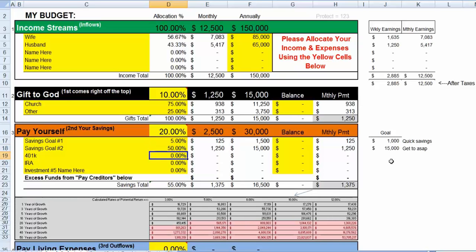That gets us to our 15,000 over here right away. Then 401k, let's do 25% there. As you can see, we've allocated 80% of that so far. So let's just put the remaining 20% into an IRA. So now we have 100% of our 20% of paying ourselves category allocated. And these are the dollar amounts. So that $30,000 of our $150,000 up here has now been allocated.